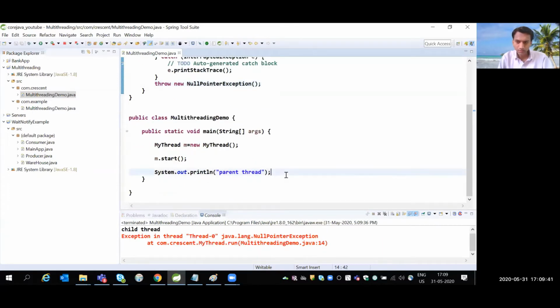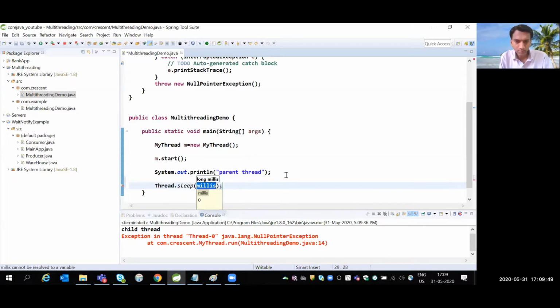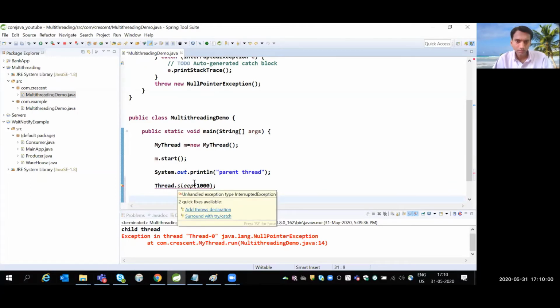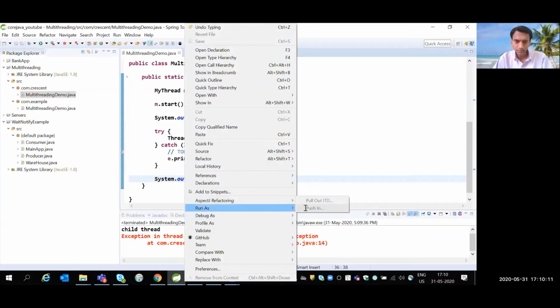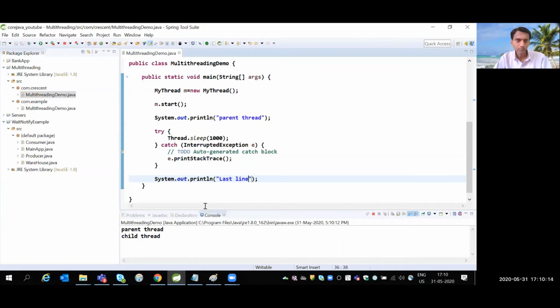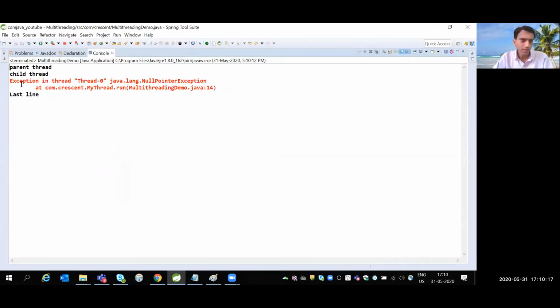And in the parent thread also, Thread.sleep(1000). Then we have to write the try-catch block. Basically, I want to show you the message that we got the exception, but still the other thread executes.